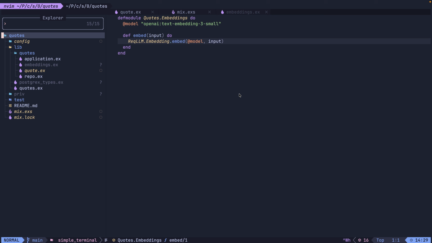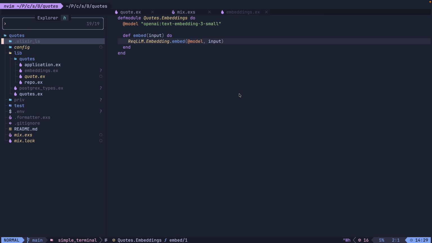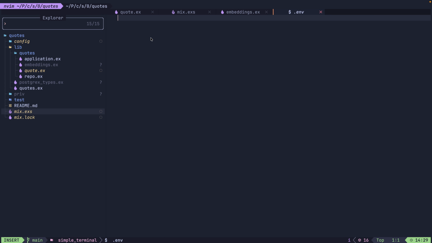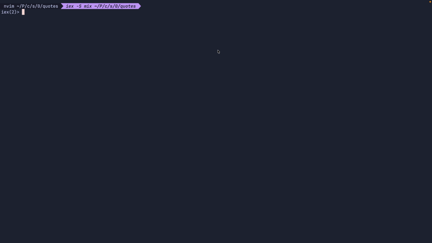That's it for this function. But to make it work, we also need to provide our OpenAI API key. One way to do that is in our .env file with the OpenAI API key variable. Let's see how it works.